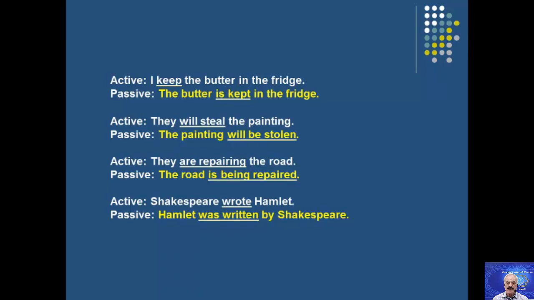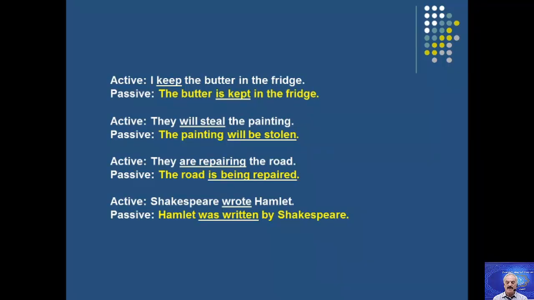Another, third example. They are repairing the road. Now the road is an object. And how can I change it into passive? They are repairing the road. Repairing is in the present continuous.